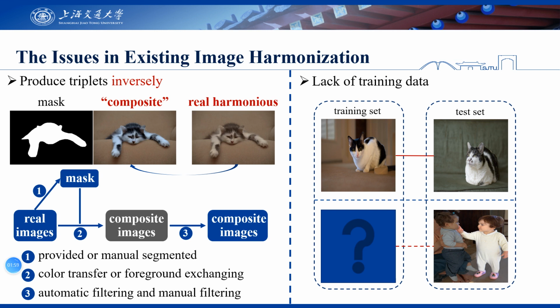For example, the foreground category of test composite images may be out of the scope of the training set. And in the experiments, we observed that cross-category harmonization suffers from a performance drop. However, extending the dataset to include novel foreground categories requires heavy human efforts.